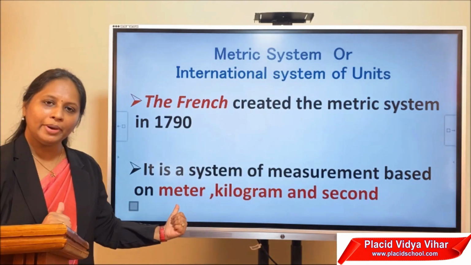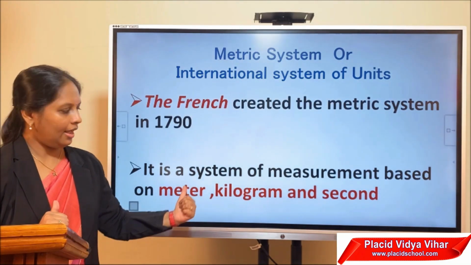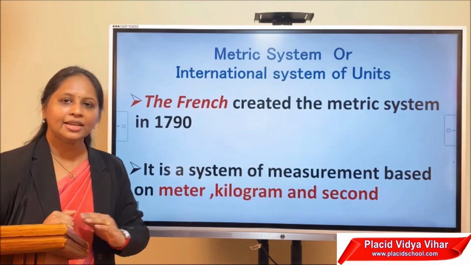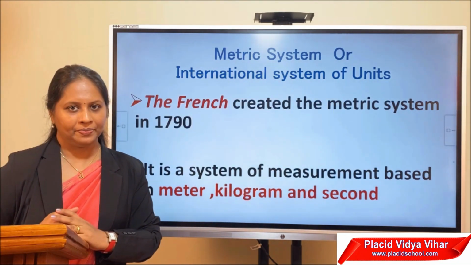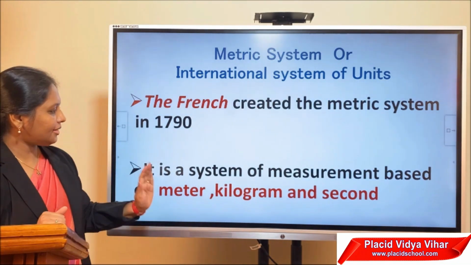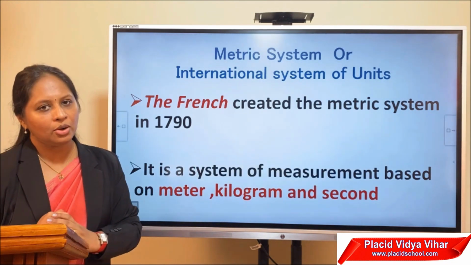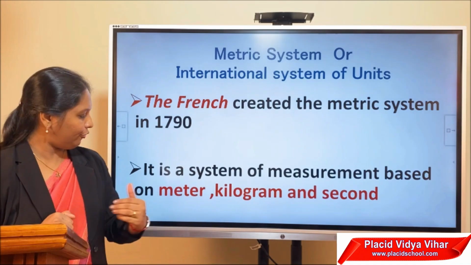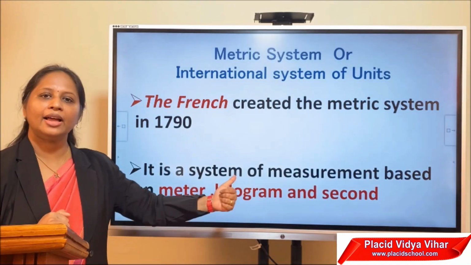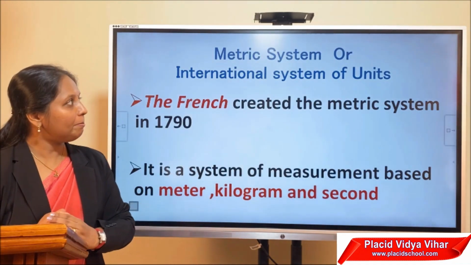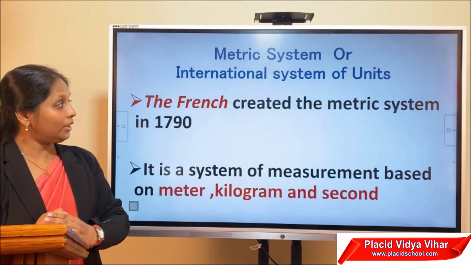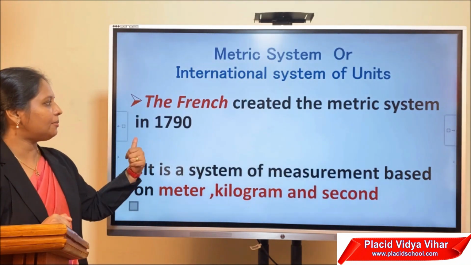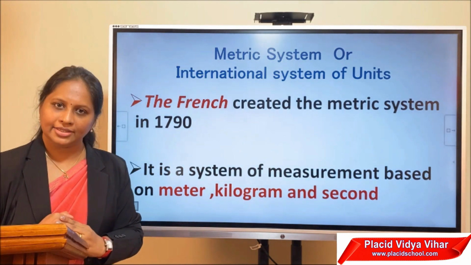Meter is for measuring length, kilogram is used for mass and second is for time. So the system of measurement based on meter, kilogram and second for length, mass and time is called the metric system.